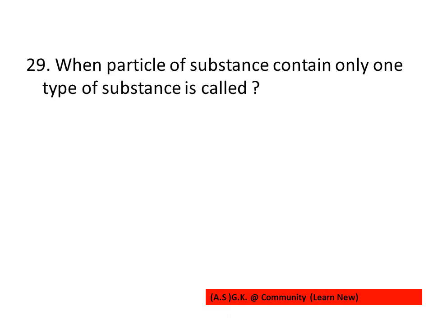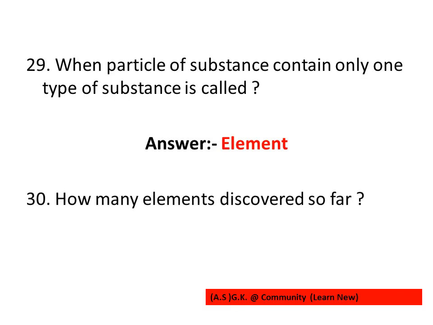When particles of substances contain only one type of substance, it is called element. How many elements discovered so far? So far 118 elements were discovered.